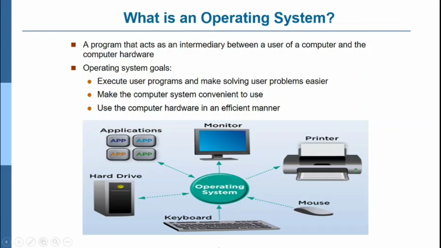So you can see in this diagram, for the keyboard, mouse, printer, monitor, even applications (you have a lot of applications) and the hard drive to work, you require the basic thing, the operating system. You can call it the heart of the CPU or computer. Without a heart even a human cannot survive. In the same way, without an operating system a system cannot do a single operation.